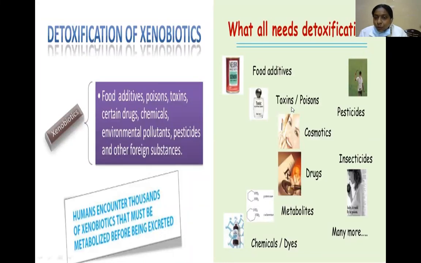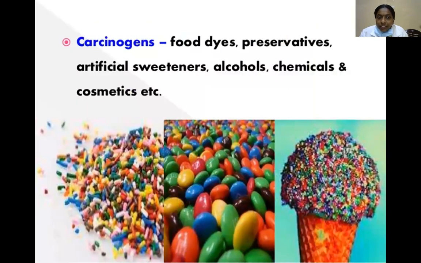Food additives, toxins and poisons, pesticides, cosmetics, insecticides, drugs, metabolites, chemicals and dyes. These are mainly the xenobiotics, drugs which are foreign to the body. Carcinogens, for example, food dyes, preservatives, artificial sweeteners, alcohols, chemicals, and cosmetics.